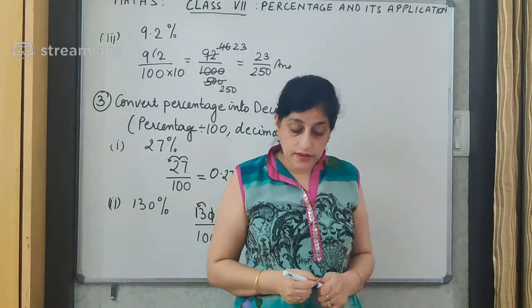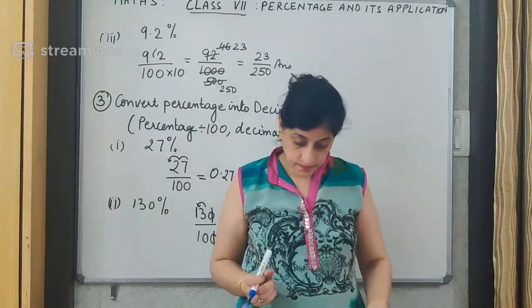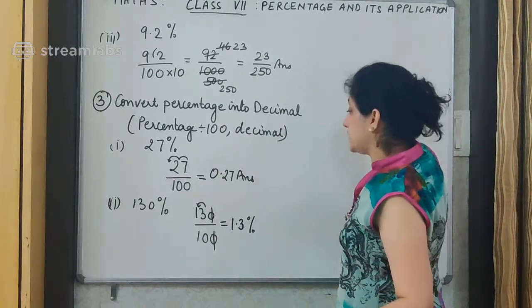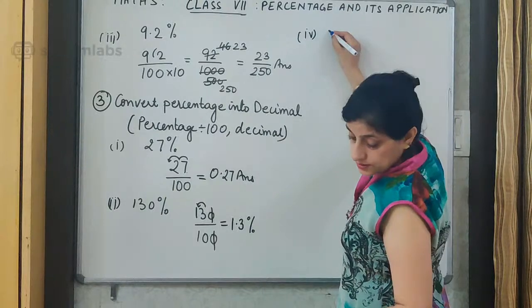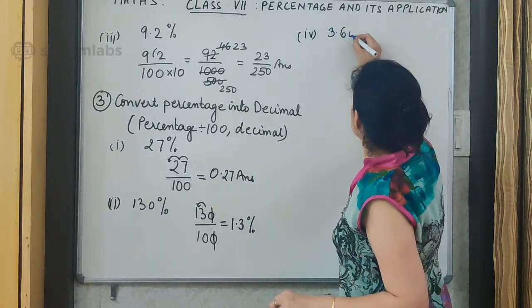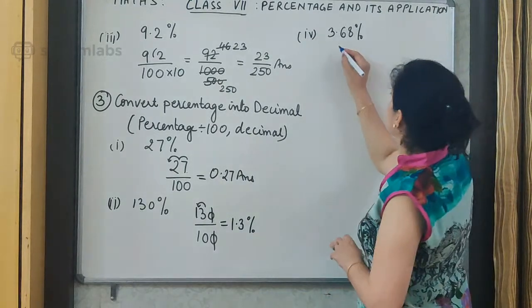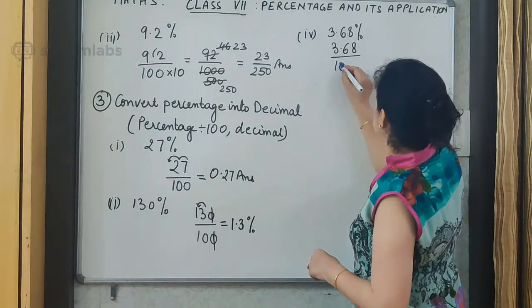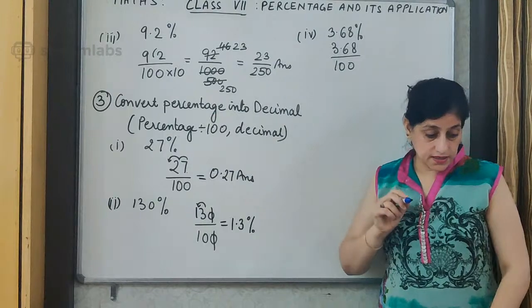Okay, so now the next one which I am going to take is 3.68%. The fourth one for the board is 3.68%. What is 3.68%? It will be written as 3.68 upon 100.